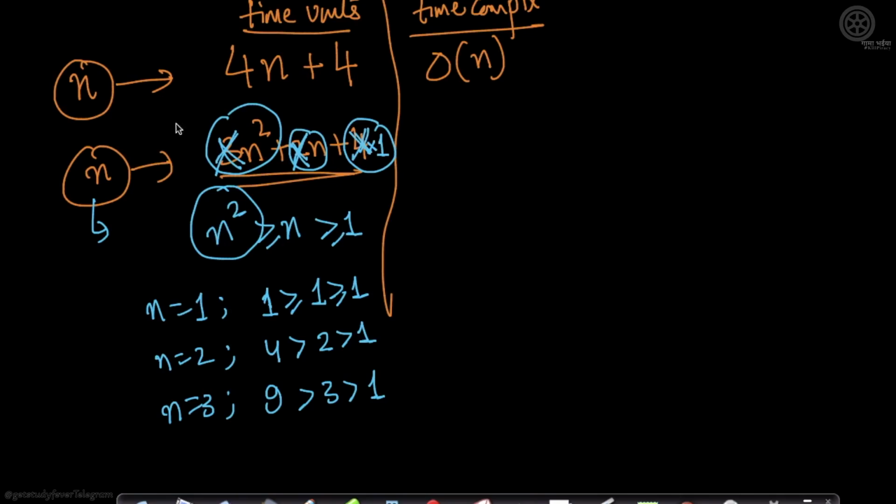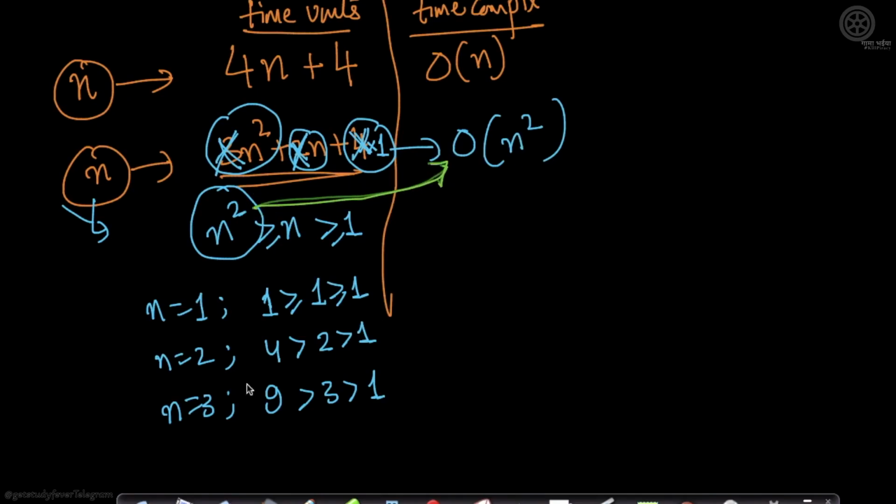So now what I say is, if a program or an algorithm or a solution takes 3n square plus 2n plus 1, I write its computational complexity as order of n square, because I take the largest term here. I ignore the rest of them. I take the largest term and put it here.